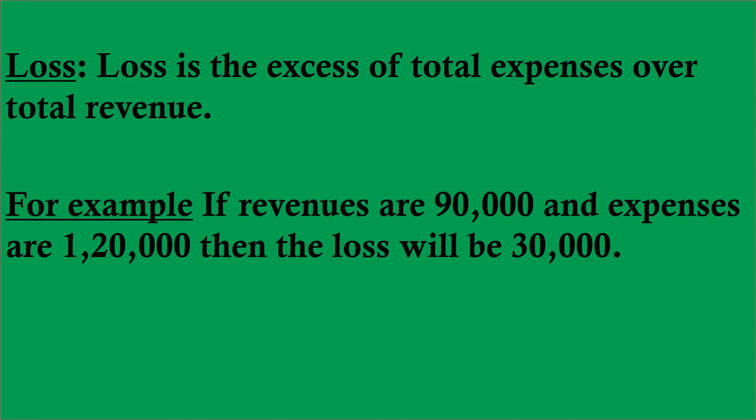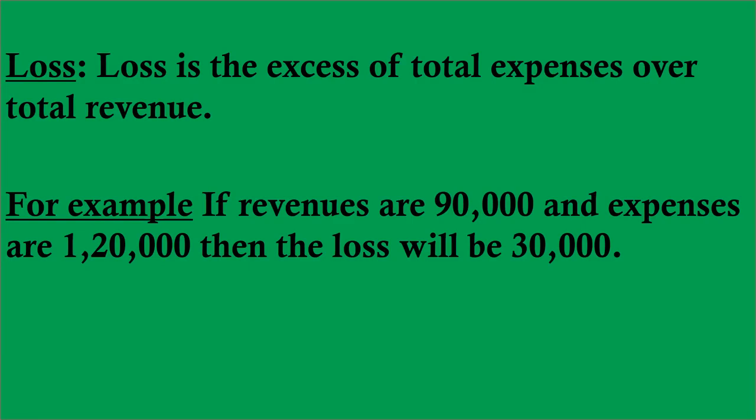For example, if the revenues are 90,000 and expenses are 1,20,000, then loss will be 30,000. है ना? If we have spent 1,20,000 and if we have earned only 90,000 rupees, then in this case loss will be 30,000. 1,20,000 minus 90,000.